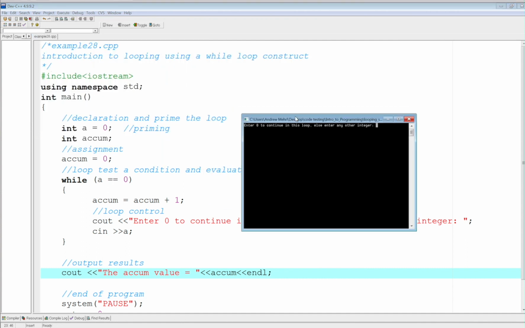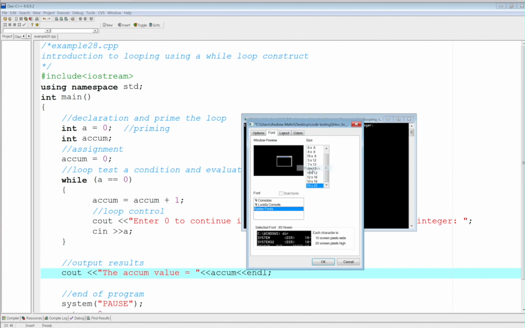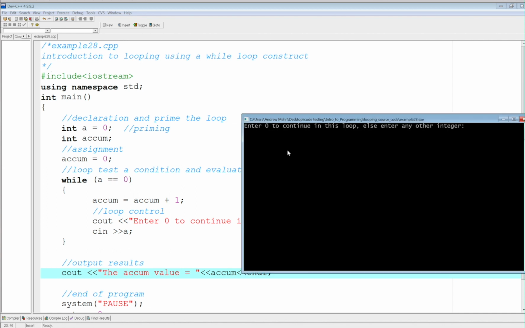Okay, and you can see the condition is true, which allowed us to enter into the loop. Let me just make this 28, I think that is good. Notice we're executing the line inside the body of the loop, which means the condition was true and we're inside the loop. Now let's suppose I put 0. Now watch what would happen. It's going to ask me again. Enter 0, so I am inside that loop.